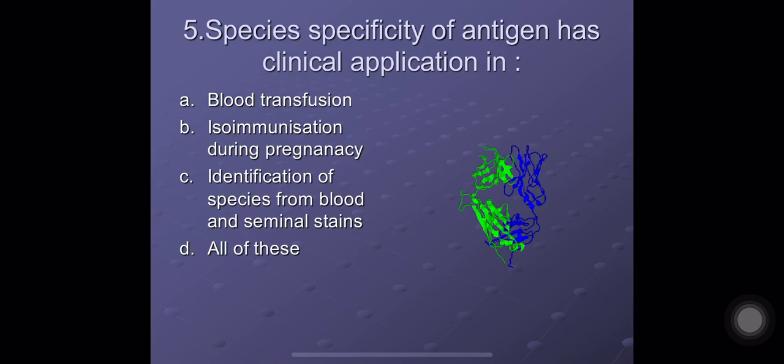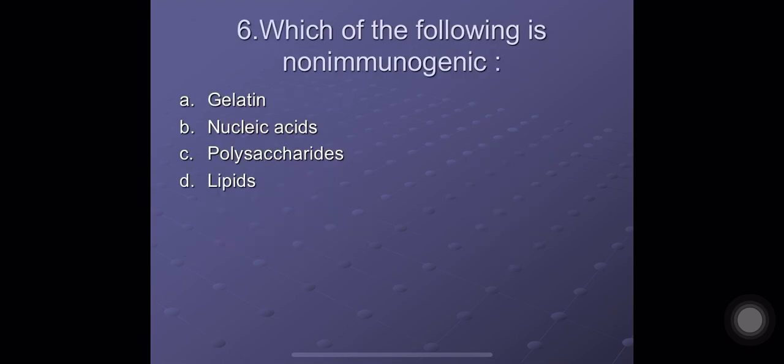Question number 5. Species specificity of an antigen has clinical application in A. Blood transfusion, B. Isoimmunization during pregnancy, C. Identification of species from blood and seminal stains, D. All of these. The correct answer here is C. Identification of species from blood and seminal stains. Species specificity of antigen has clinical application in identification of species and relationship between species, how much different one species is from another species, and evolutionary connection between different species. So option C is the correct option here.